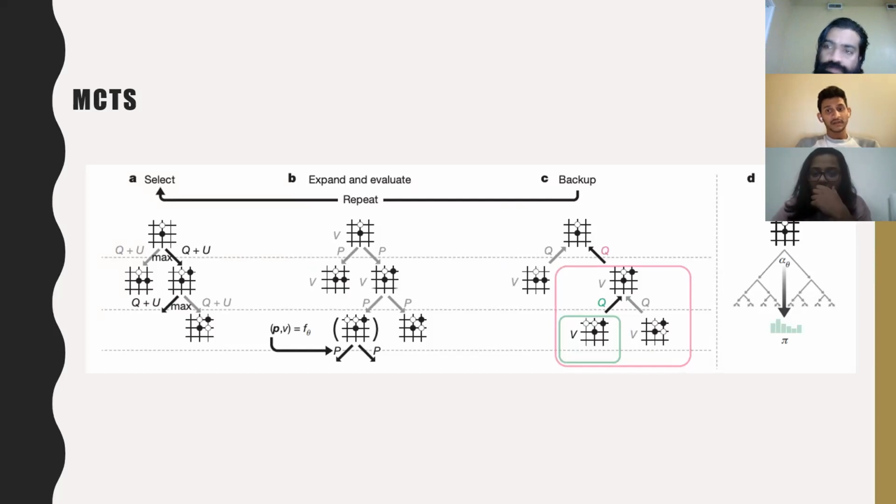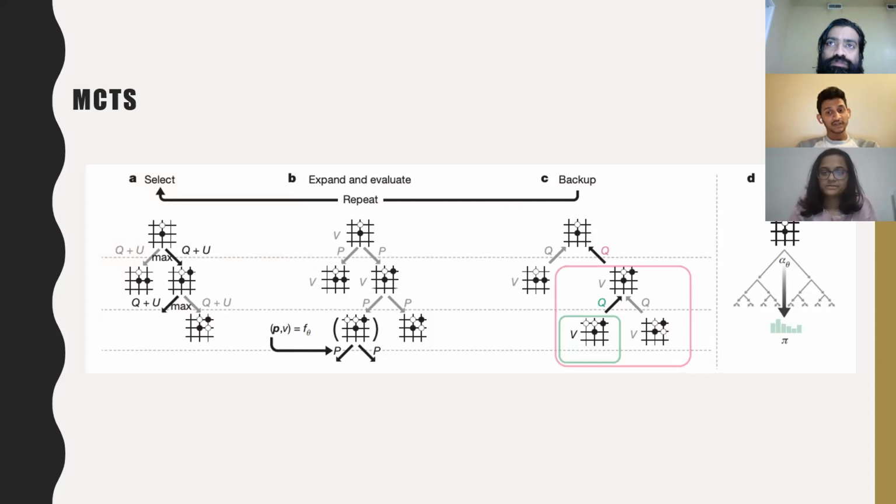And coming to the backup, the mean of all the evaluations V in the subtree below the action is used to update the action values Q. And coming to the play method, where the search is finished, the search probabilities are proportional to N^(1/τ).